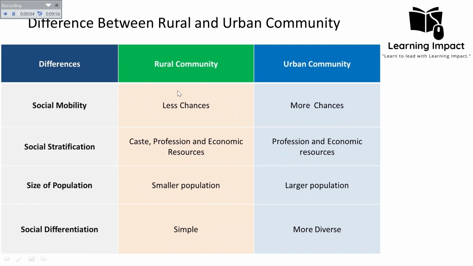Okay, then another difference is social mobility. In the rural community, social mobility is often limited, but in the urban community, there are more chances of social mobility. Before we go into the reasons responsible for the fewer and greater chances of social mobility in rural and urban communities, we must know what social mobility means.